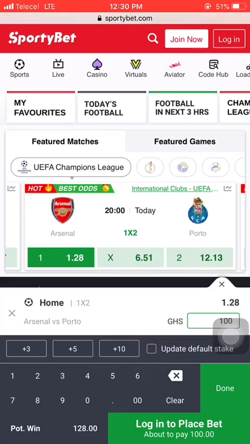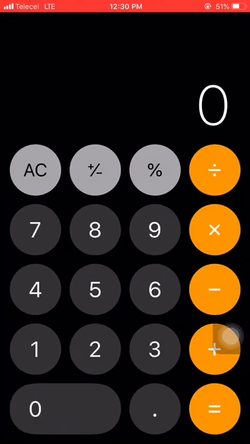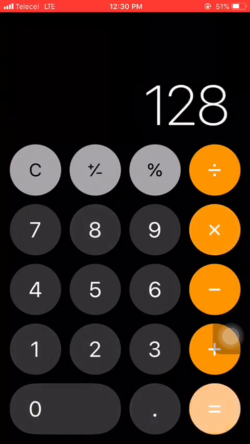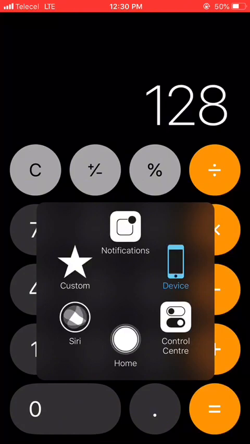If you want a better understanding, multiply 100 by 1.28. Let me go to my calculator and show you. 100 times 1.28 gives us 128.